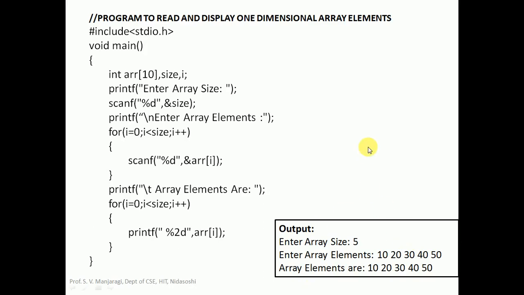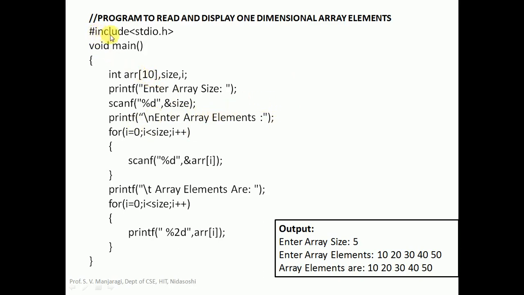Now let us take a few programs in arrays. The first program is used to read and display one-dimensional array elements. So in this particular program, we want to declare an array and read the elements. This means we need to store array elements, and after that we need to display them. So this is a very simple program.